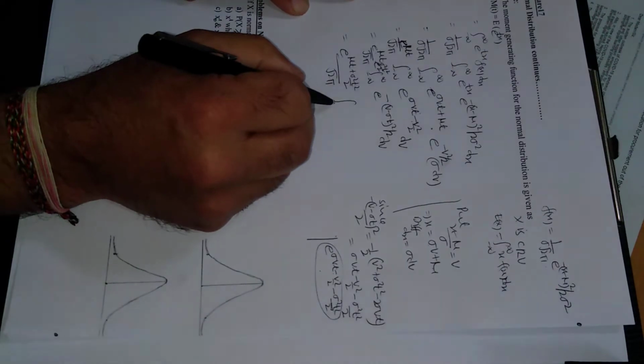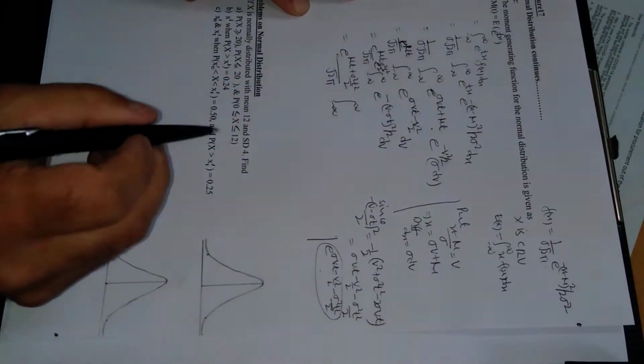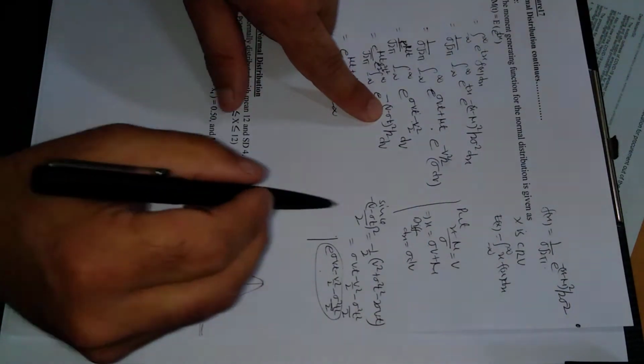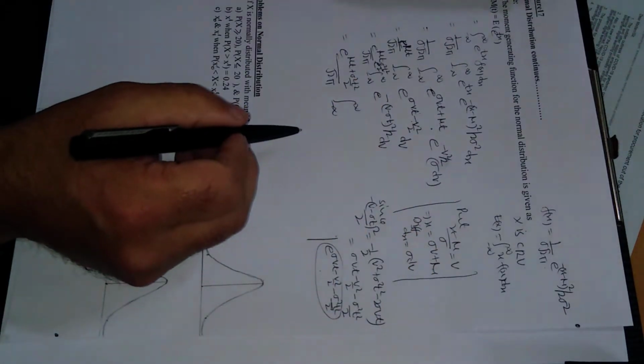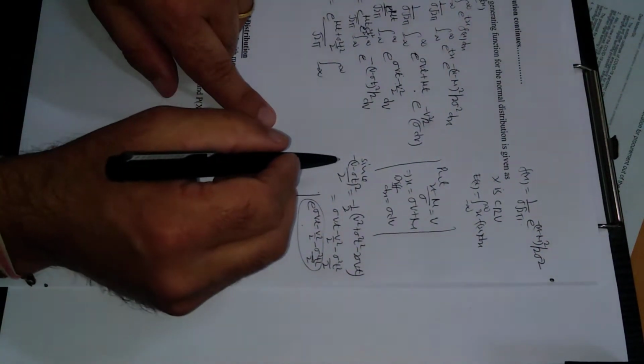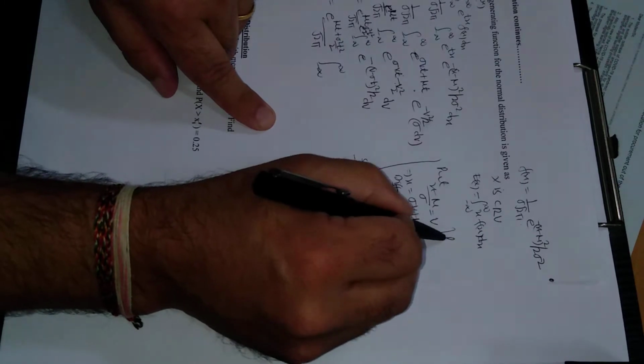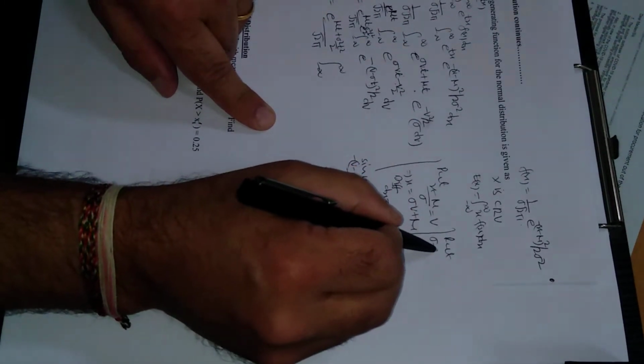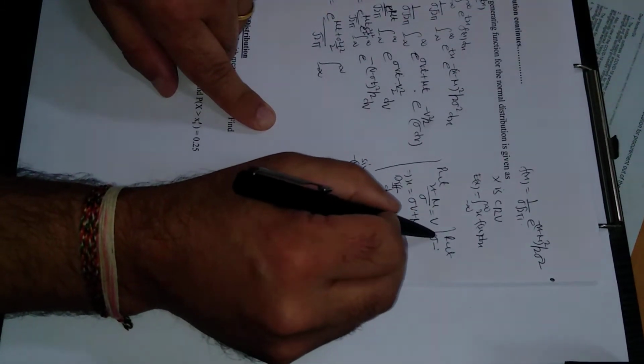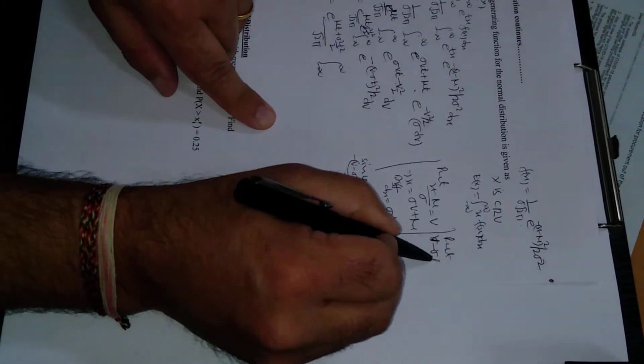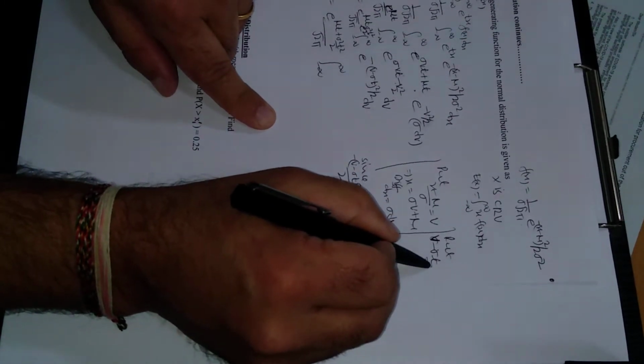Next is the integral from minus infinity to infinity. Now put v minus sigma t equal to w.